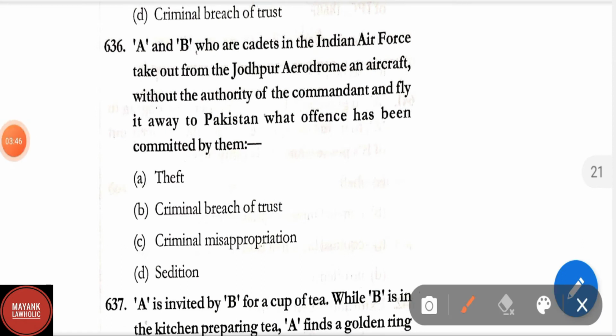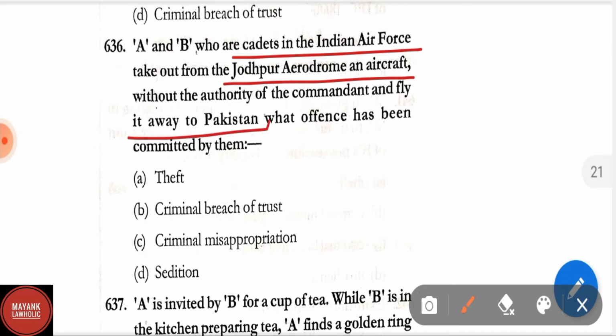A and B, who are cadets in the Indian Air Force, take out from the Jodhpur aerodrome an aircraft without the authority of the commandant and fly it away to Pakistan. What offence has been committed by them? They have committed the offence of theft.